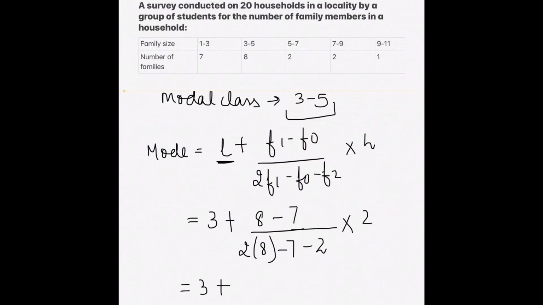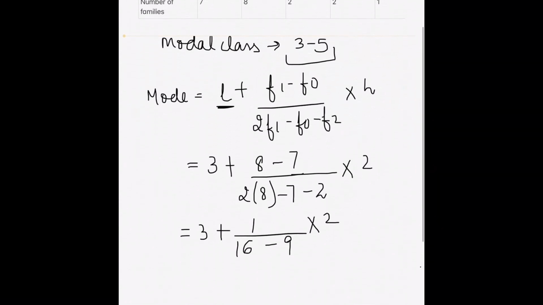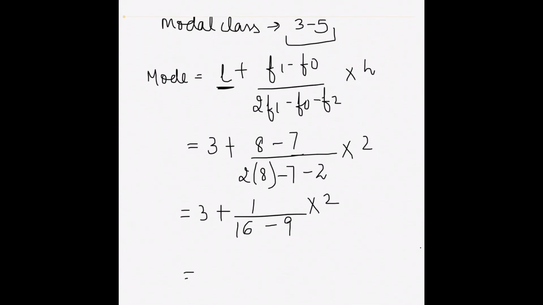So 3 plus 8 minus 7 is 1 upon 2 into 8 is 16, minus 7 minus 2 is minus 9, into 2. 3 plus 1 upon 16 minus 9 is 7, into 2.